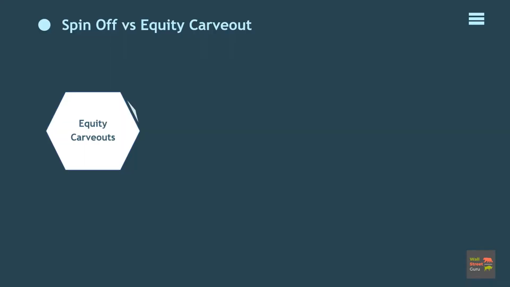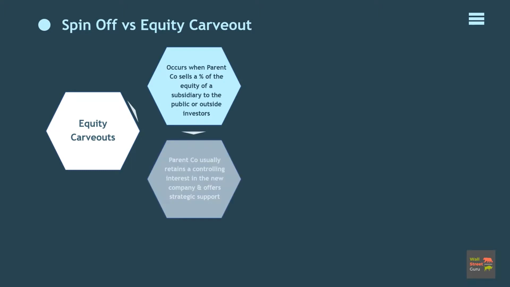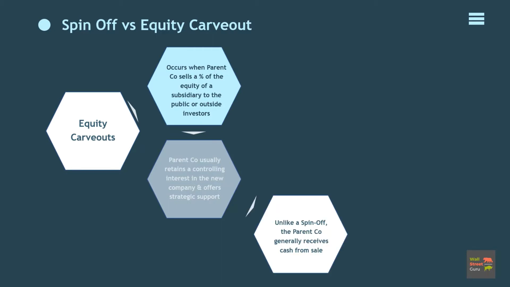Unlike a spin-off, an equity carve-out occurs when a parent company sells a percentage of the equity of a subsidiary to the public or outside investors. This is also known as a partial IPO. However, the parent company usually retains a controlling interest in the new company and offers strategic support and resources to help the business succeed. Unlike a spin-off, the parent company generally receives a cash inflow.